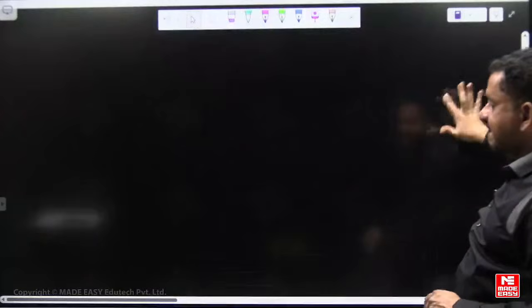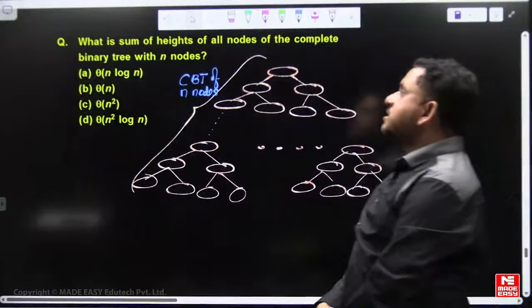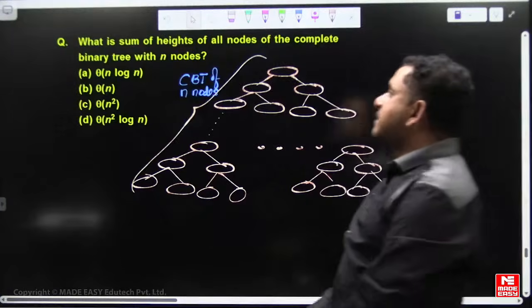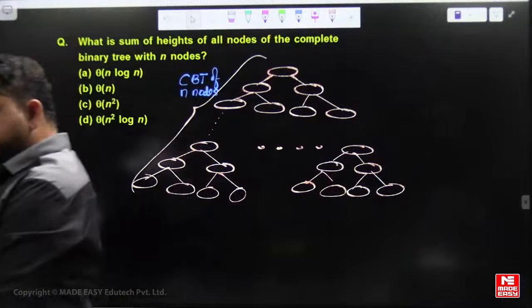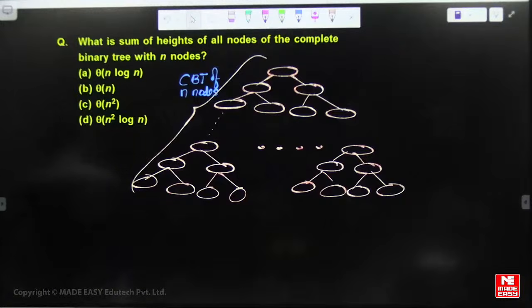Right. What is the sum of heights of all nodes in a complete binary tree of n nodes? Vartika understood. Now okay, very good.